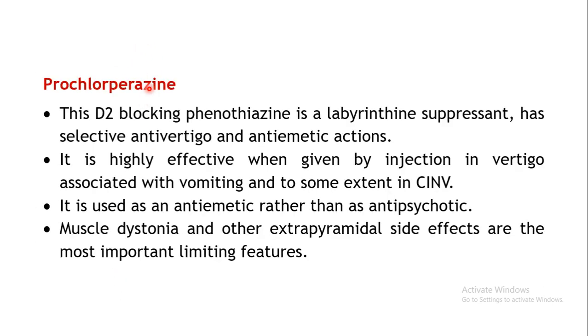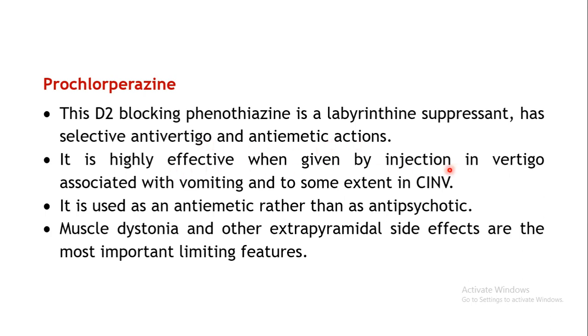Prochlorperazine is one of the antipsychotic or neuroleptic drugs which is used as an antiemetic. This is a D2 blocking phenothiazine. It belongs to the phenothiazines, which is the first class which we have covered. It is basically a labyrinthine suppressant and has an anti-vertigo action. That is, vertigo can be controlled, but it has an anti-emetic property also.